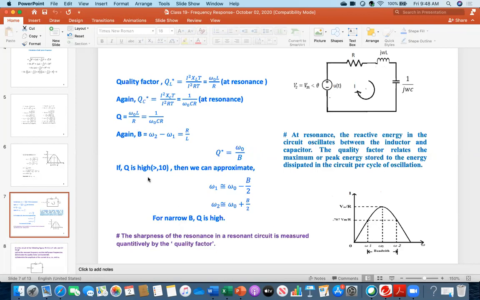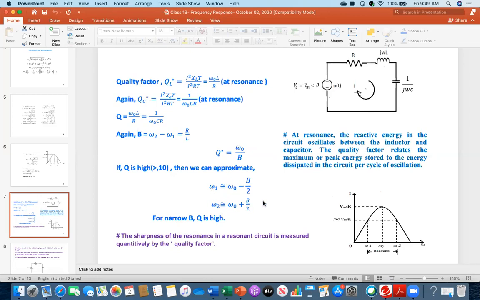Therefore, when I am saying the quality factor is high, meaning the higher the sharpness, the lower the value of the bandwidth, and the quality will be high. That's why I have written for narrower bandwidth, if this distance is very small, that is the meaning that quality factor is high. Under that condition, you can use these approximations to calculate omega 1 and omega 2.